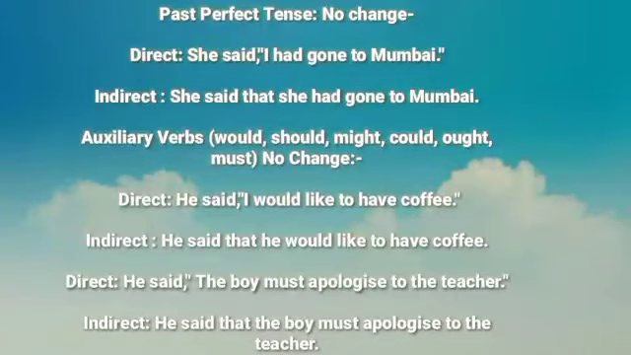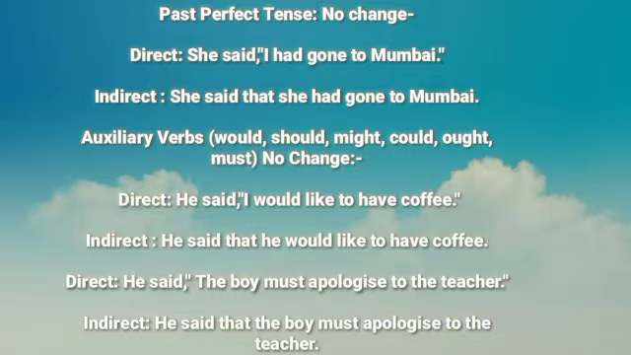Past perfect tense, no change. Direct: She said, "I had gone to Mumbai." Indirect: She said that I, according to subject, she had gone to Mumbai. So you must remember past perfect tense, no change. Only we have to change pronoun and possessive adjective.